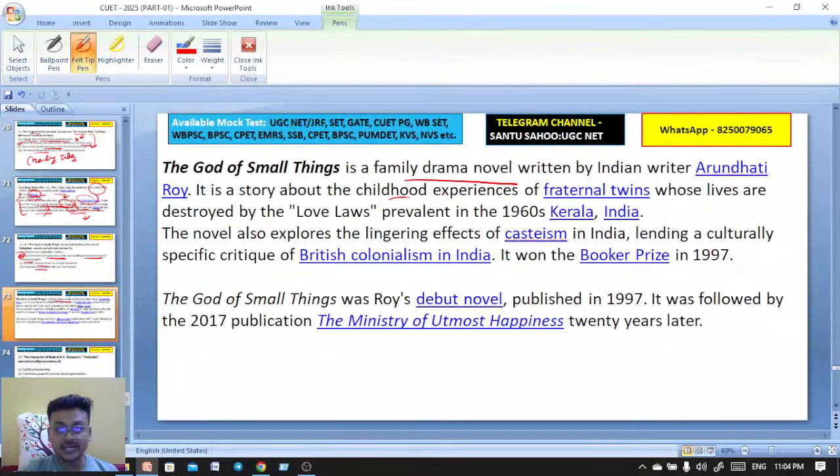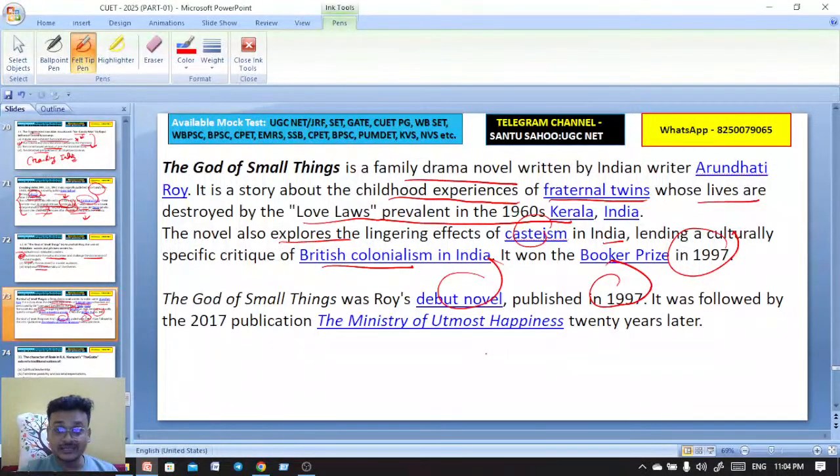It's a story about the childhood experiences of fraternal twins whose lives are destroyed by the love laws prevalent in 1960s Kerala, India. The novel also explores the effects of casteism in India, lending a culturally specific critique of British colonialism in India. It won the Booker Prize in 1997. Okay, it's a debut novel published in 1997.